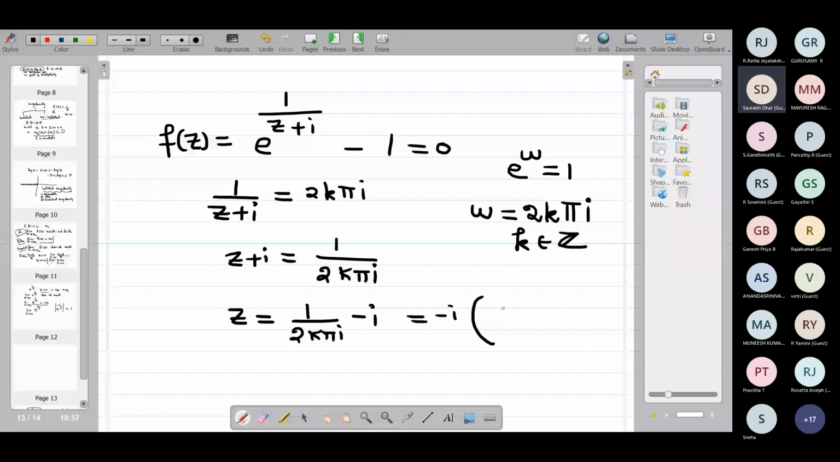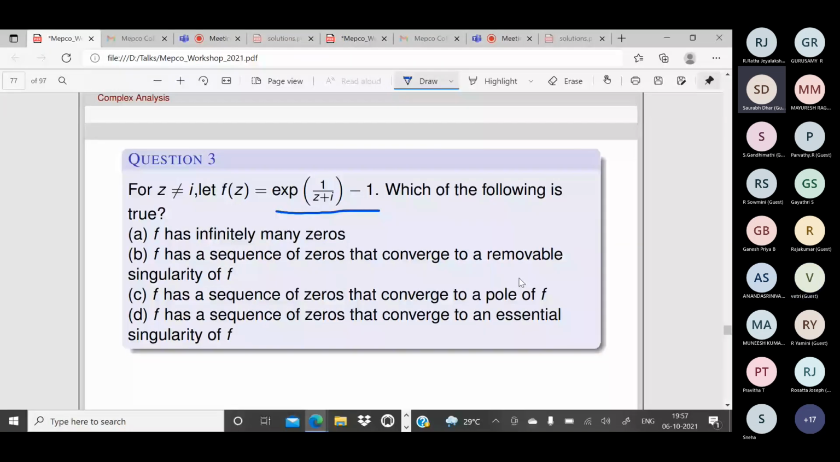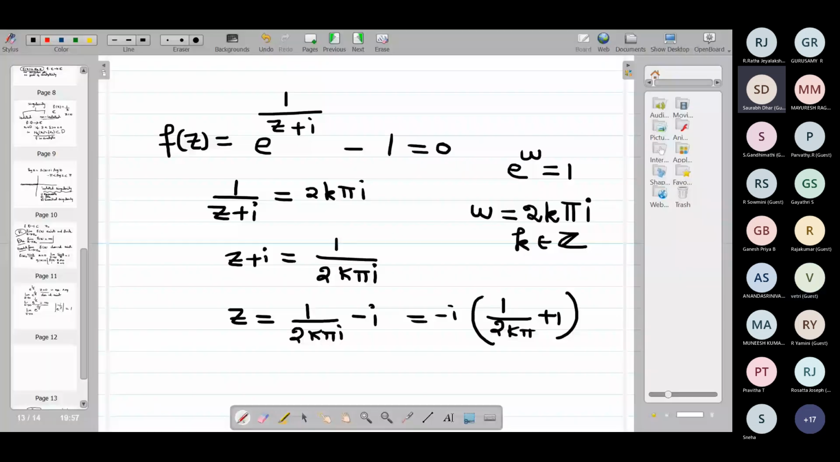Yes? k should not be 0, right? We need to add that k cannot be 0, right? Here we have to take z minus 0 because of 1 by 2k pi i. Okay, k not equal to 0. Very good. Sorry, I missed that. k not equal to 0. Okay, please remember k not equal to 0.